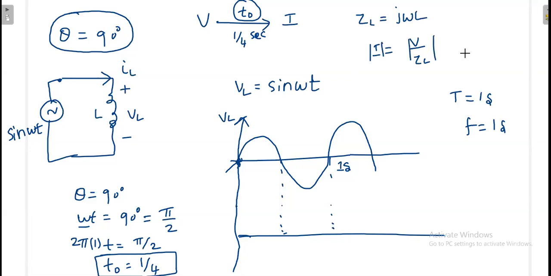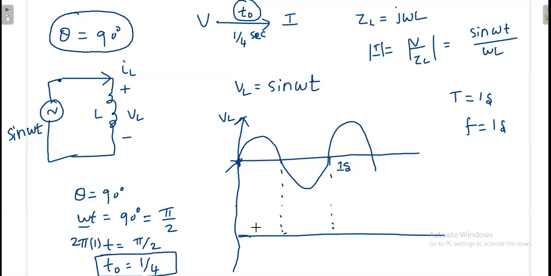Then what is V? V is sine omega t. Then ZL is omega L. So I know that after some time only I will get the current. This is actually the magnitude. I know how much delay will be there.